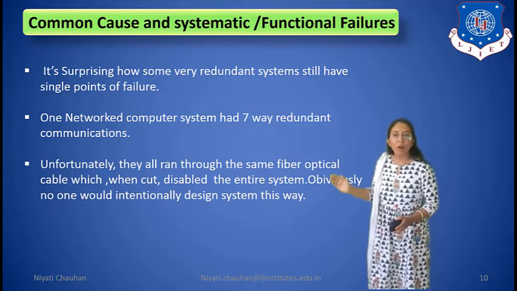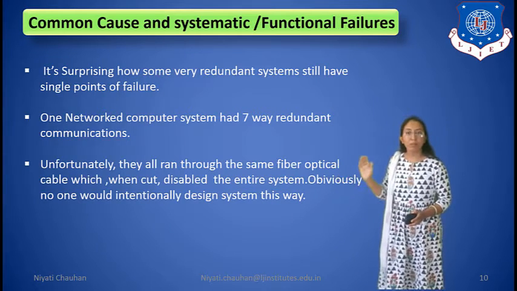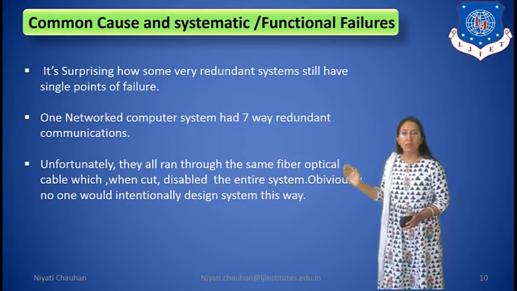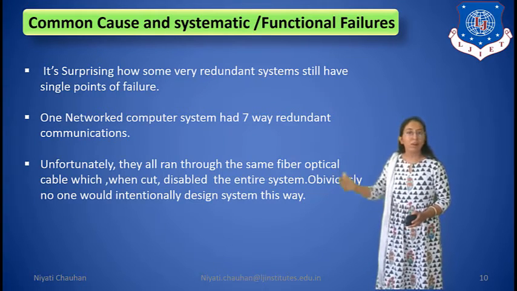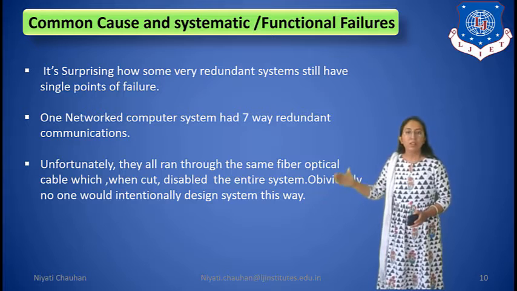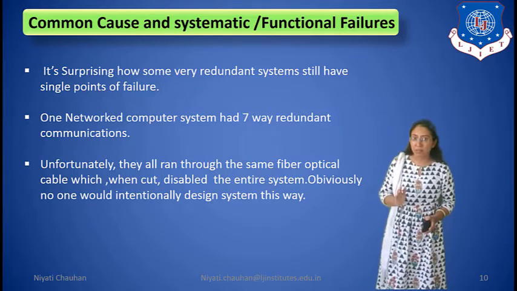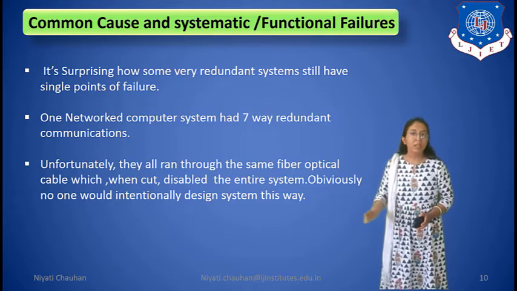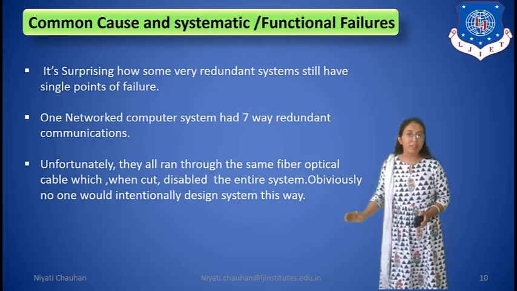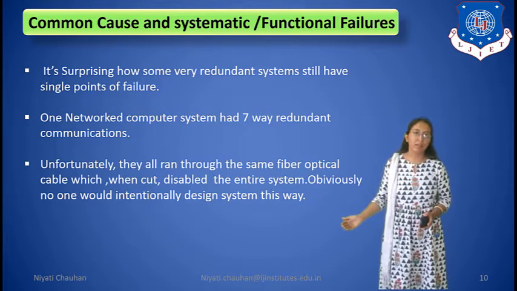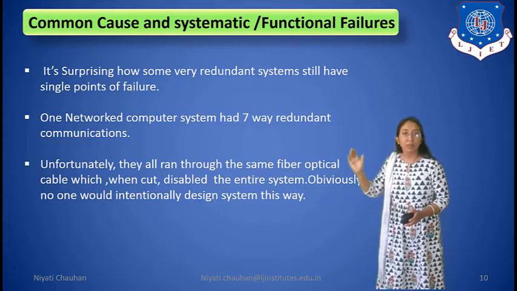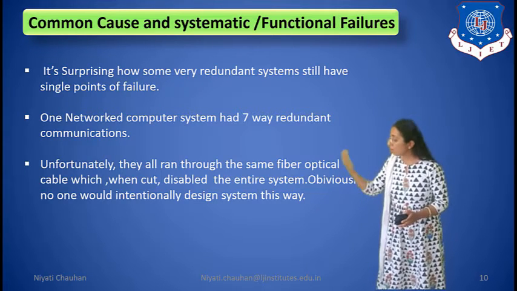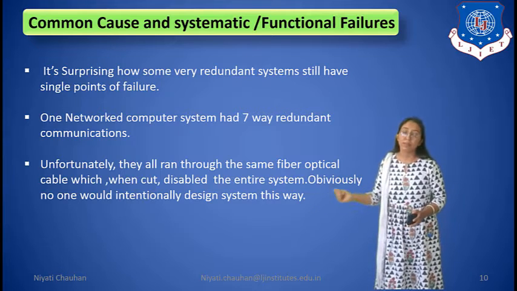Unfortunately, they all ran through the same fiber optical cable, which when cut then disabled our system. Okay, so it disabled the entire system. Obviously, no one would intentionally design a system this way. Okay, so these are common causes and due to common cause our system will fail.